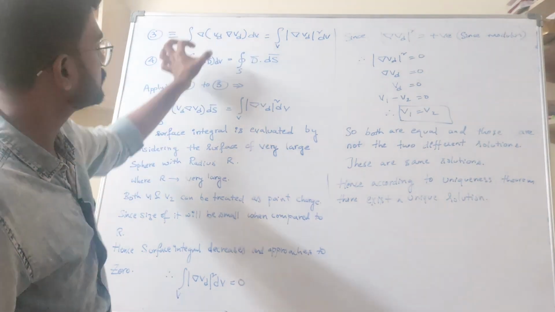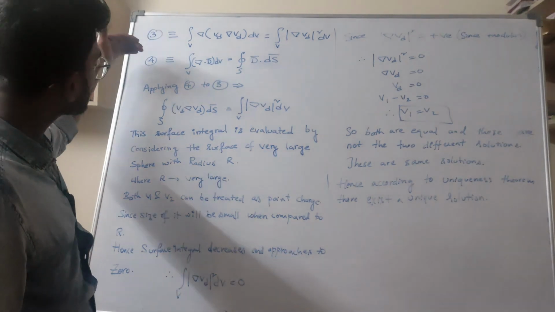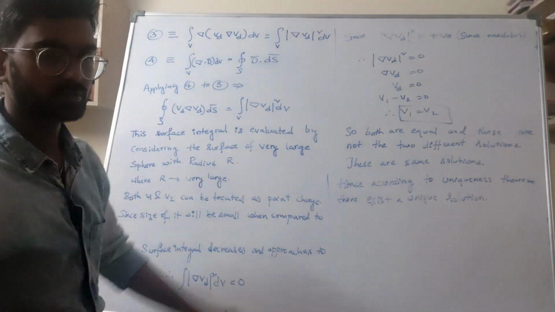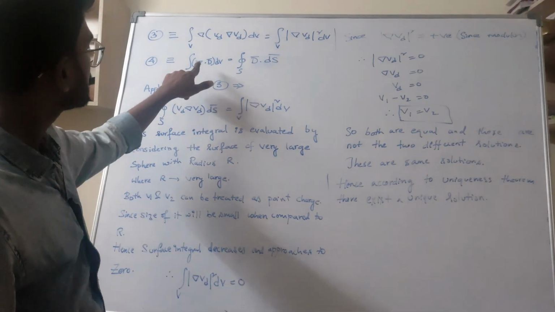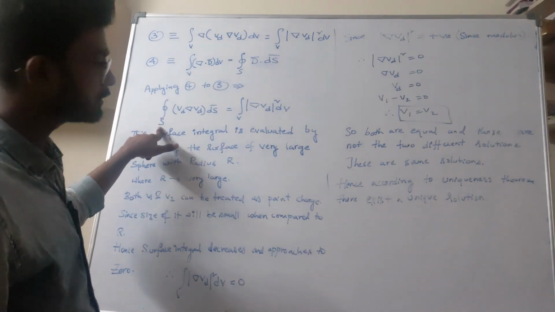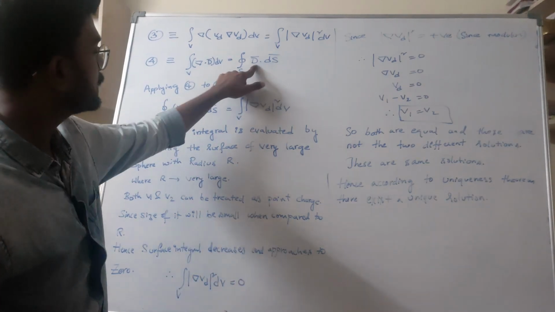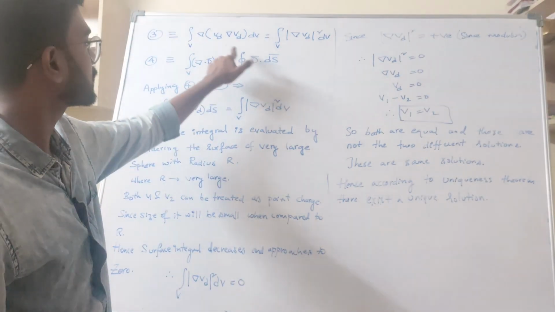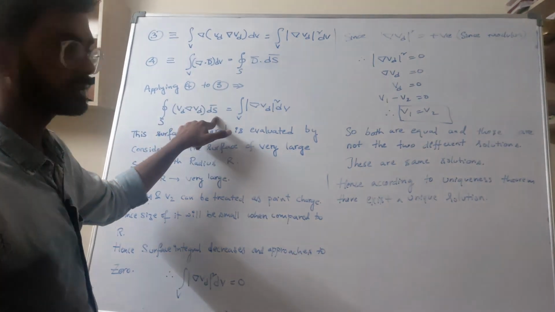Correct? On comparing these two, I got D as this value, so I am applying this divergence theorem to the above equation. What is the divergence theorem? The surface integral of D dot dS. What is D here? This one. So D dot dS.